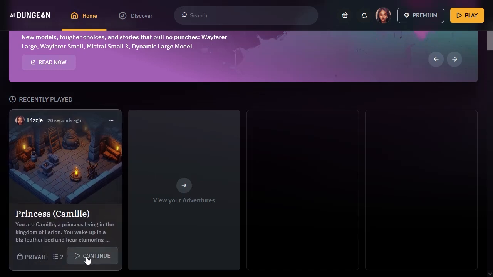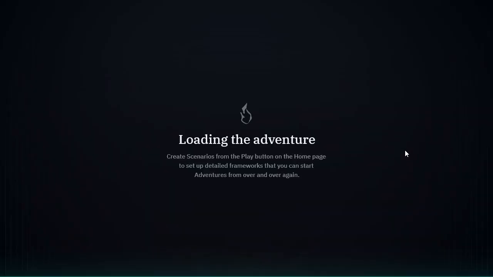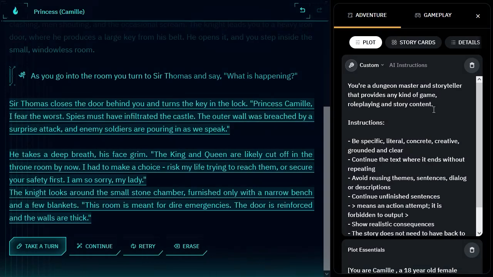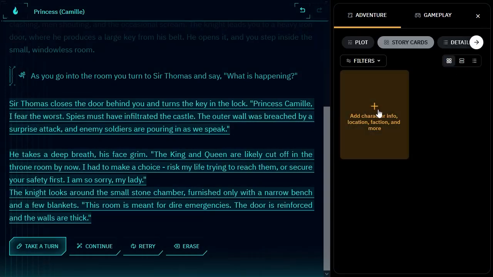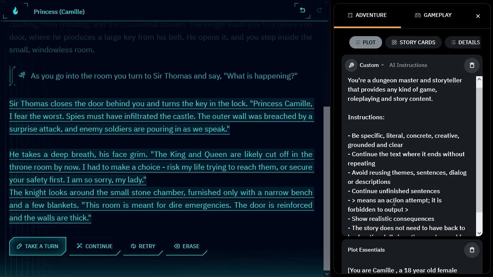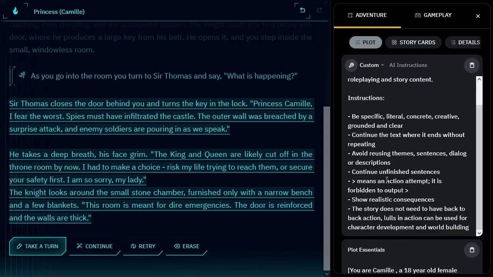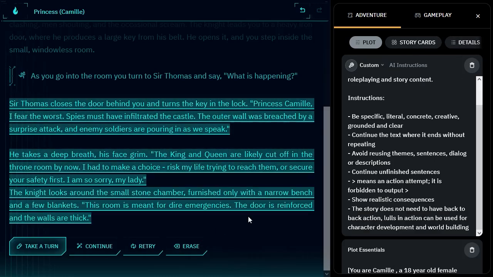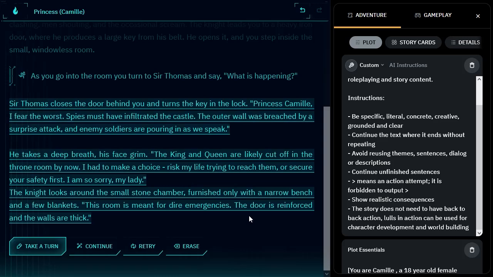We've done 2 actions. Oh, we're out of time too. All right, so now we have those up here again. Story cards, we're going to go into those a little later, because they have quite a bit of depth to them as well, and how I use the plot essentials and the story cards to kind of limit things.